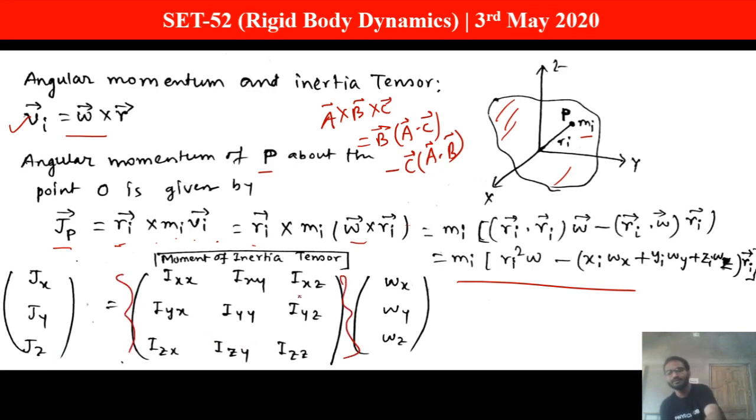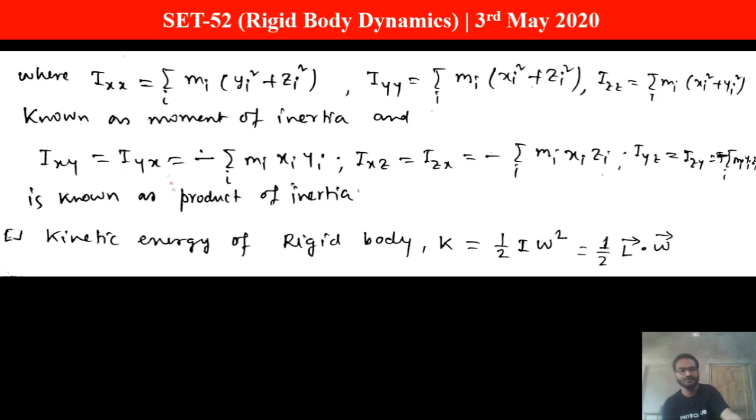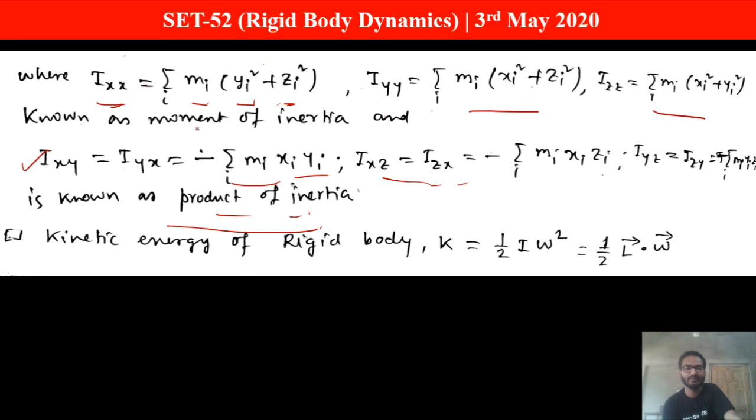So this is a little bit of theory before discussing the solution, where I_xx is given by the sum over i of m_i (y_i squared plus z_i squared). I_yy is given by this, I_zz is given by this. You can pause the video and note down these formulas, so I am quickly forwarding. These off-diagonal terms are called products of inertia, and these diagonal terms are called moments of inertia. And the kinetic energy of a rigid body is given by this.